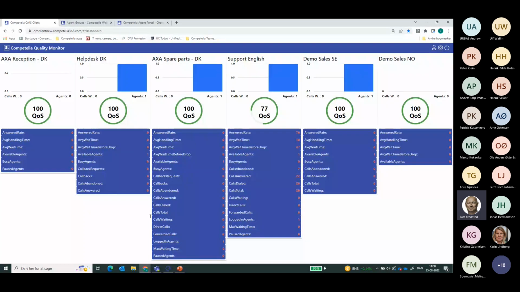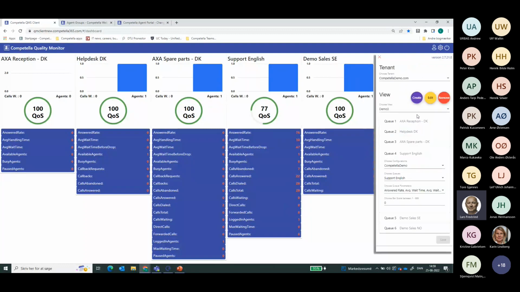What we have here is the Competella Quality Monitor. In this case, it's showing the real-time information of six queues. We can see that on the different queues, different metrics have been applied to be shown. And of course, some of them are accumulated information over the day. And there it also calculates the quality of service rate for the particular queue.